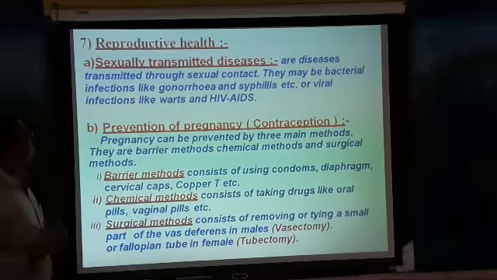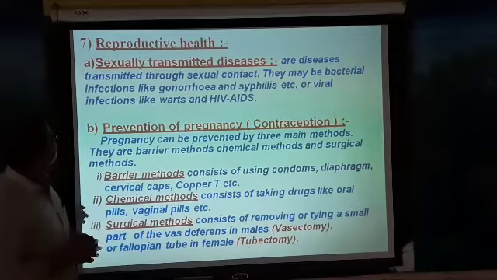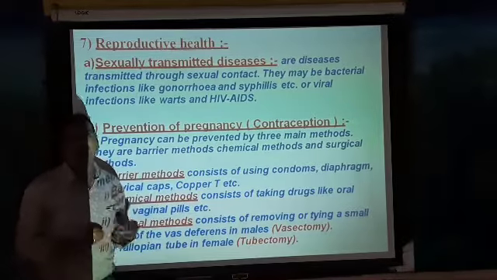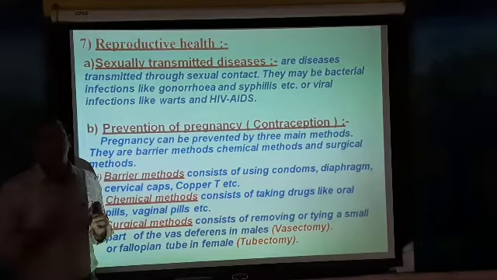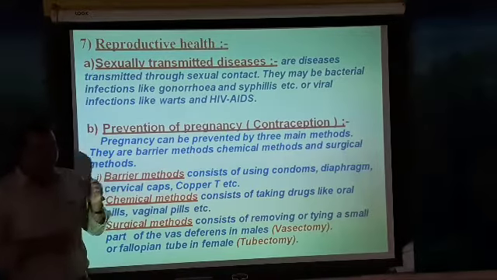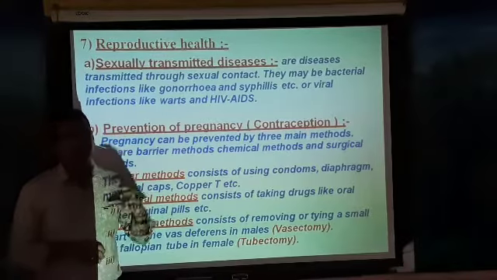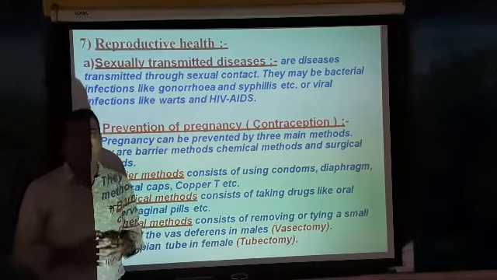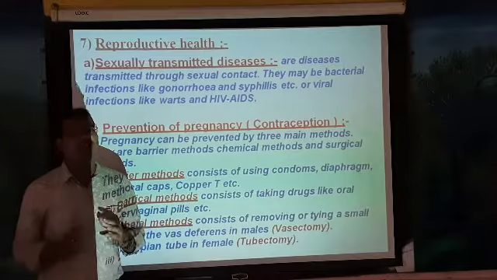This is the last topic of the chapter, that is reproductive health. It is very important, and we should have some concern about reproductive health. There are many diseases caused through reproduction. There are communicable diseases, for example AIDS, syphilis, genital warts and herpes. These are called sexually transmitted diseases.